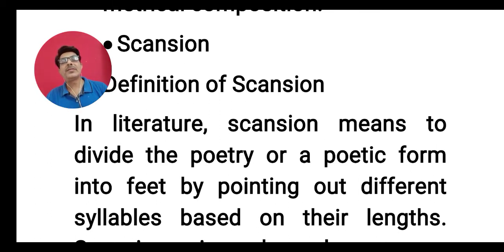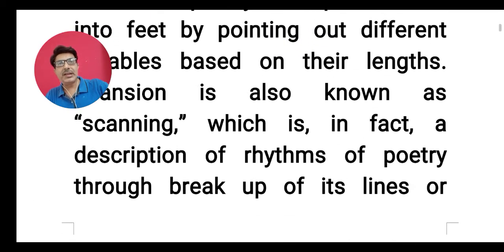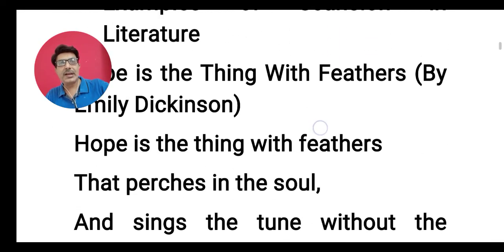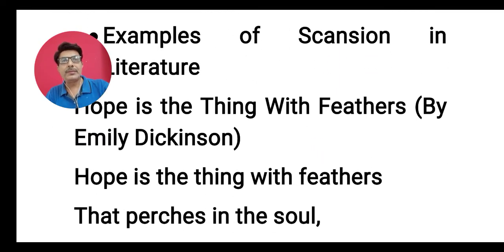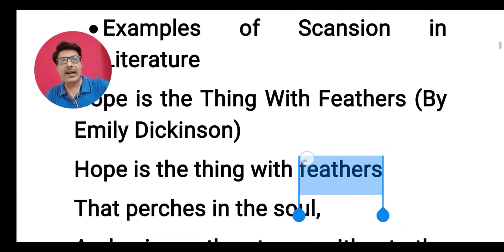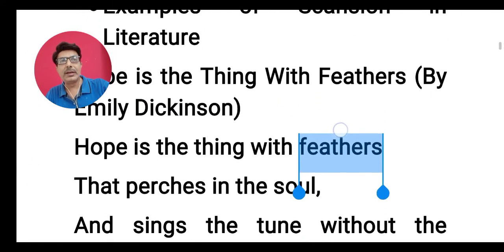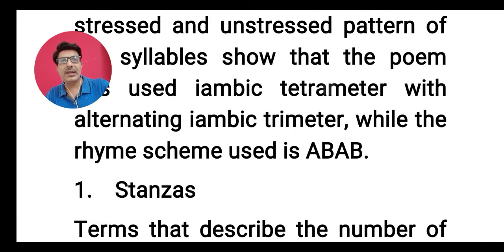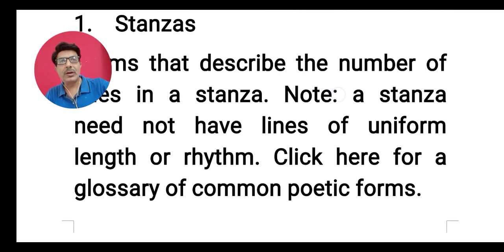There are some words which have 6 syllables, they are known as hexasyllabic words. These things we discussed in our previous lecture. We had taken one example from Emily Dickinson's poem entitled Hope is the Thing with Feathers. We don't want to repeat that right now, and let's move on to discuss the next topic.